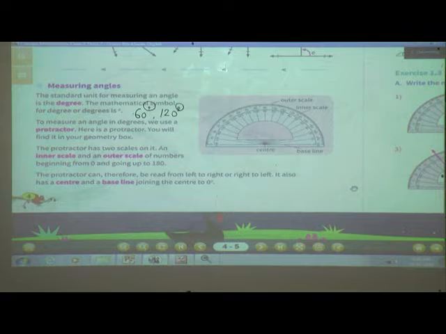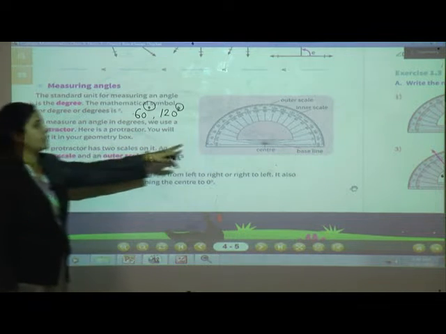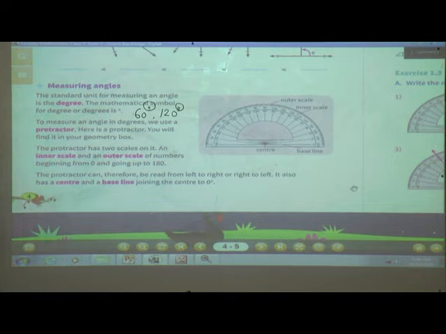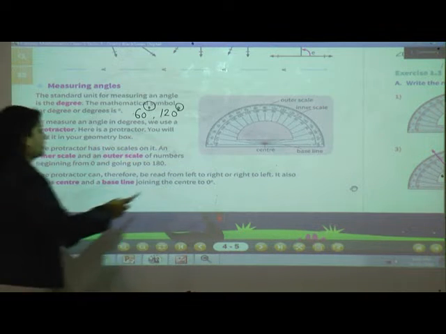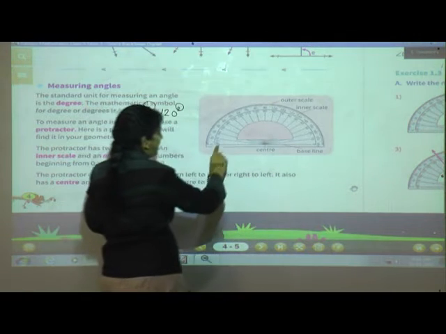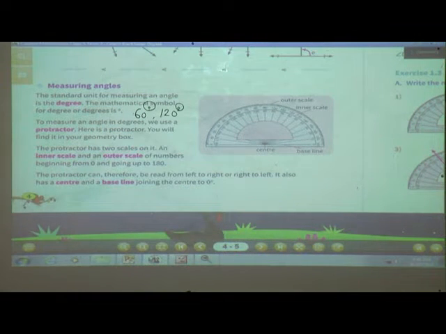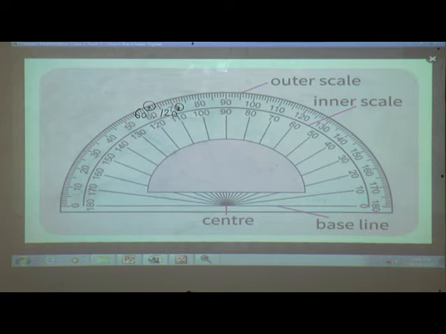To measure an angle in degrees, we use a protractor. This one is the protractor. You will find it in your geometry box. The protractor has two scales on it, an inner scale and an outer scale. Wait, I will show. Here, this one is the inner scale. Here is the outer scale.